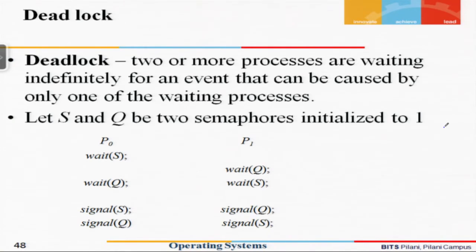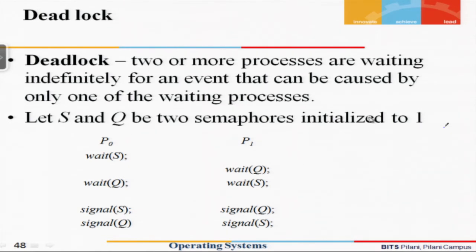Here in this example, I am trying to show a case where deadlock can occur. Let us assume that we have two processes, process P0 and process P1, and there are two resources which are being guarded by semaphore variable S and semaphore variable Q. In the beginning, S and Q are both initialized to 1.